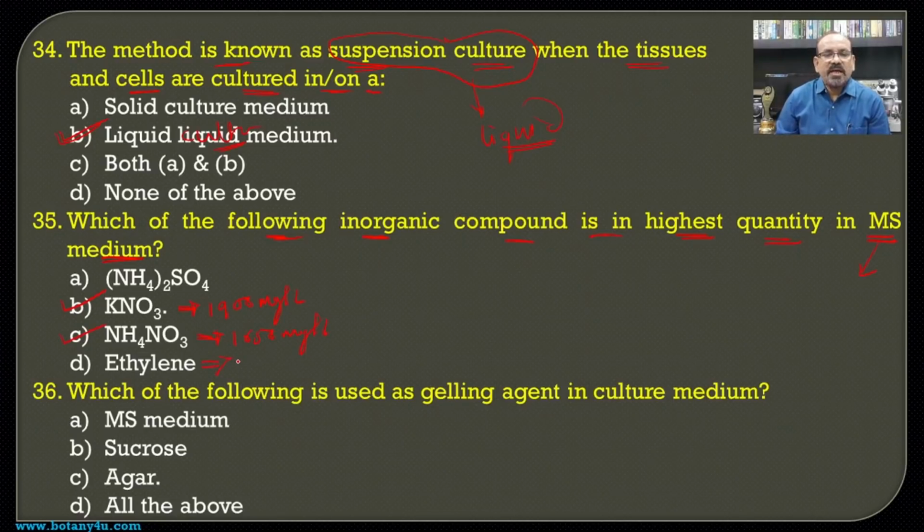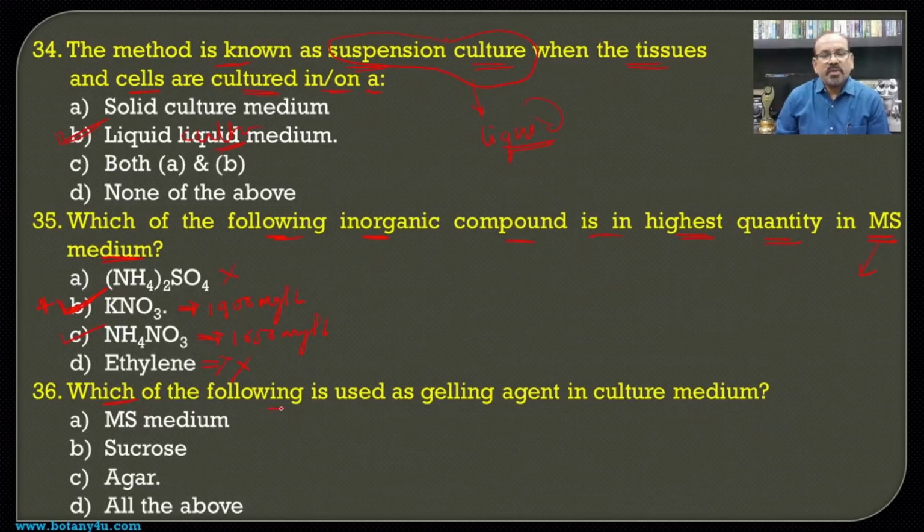This is organic and hence it is not an inorganic compound, and the (NH4)2SO4, that is ammonium sulfate, is not a component of MS medium, and hence the KNO3 becomes the answer for this question.